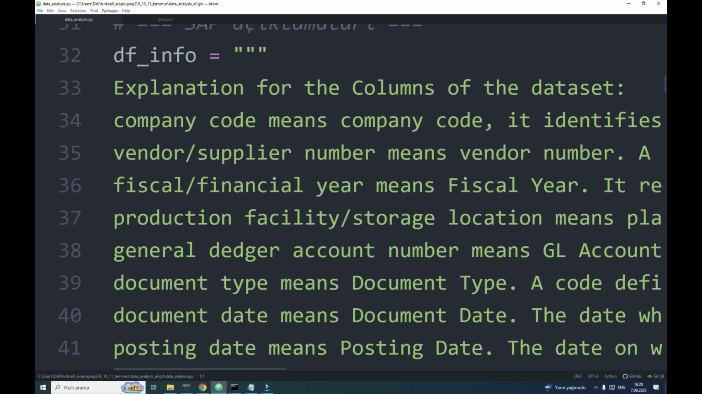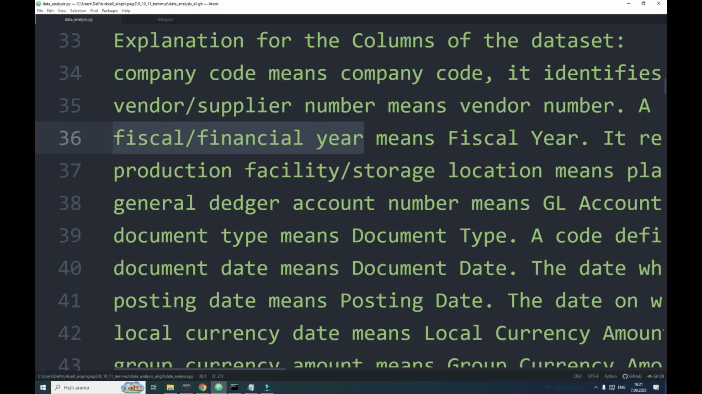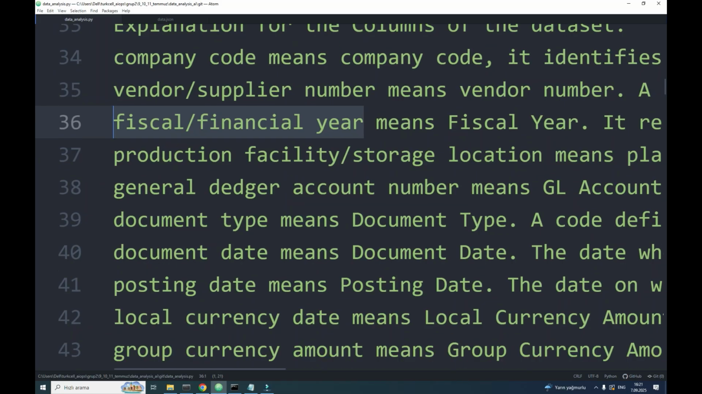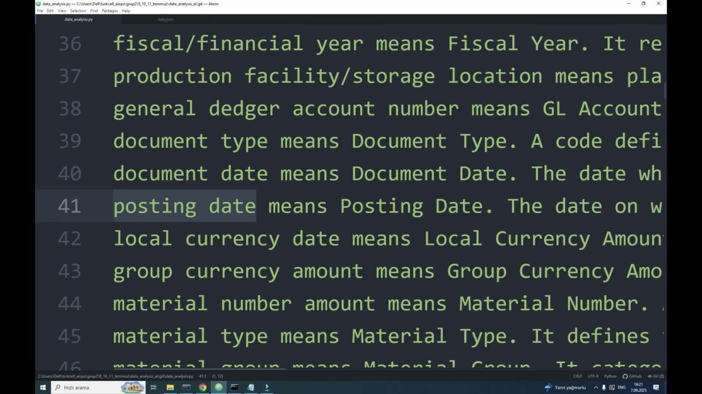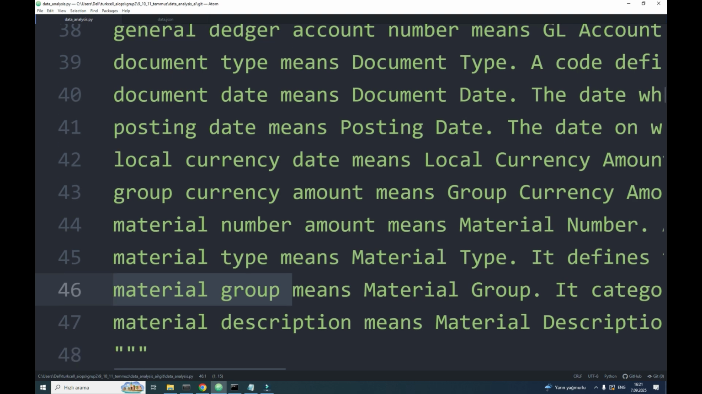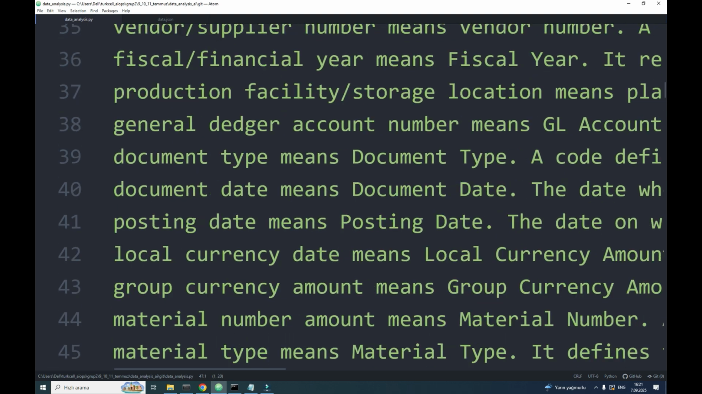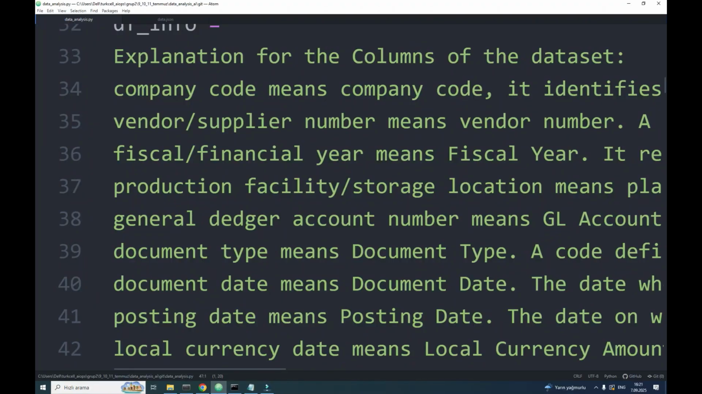Since we take the columns of each data frame, we can see that it includes column names such as company code, vendor supplier number, even fiscal year, production facility storage location, general ledger account number, document type, document date, posting date, local currency date, group currency amount, material number, material type, material group, material description. So as you can see, it's extracted from the SAP Finance module from sales tables.